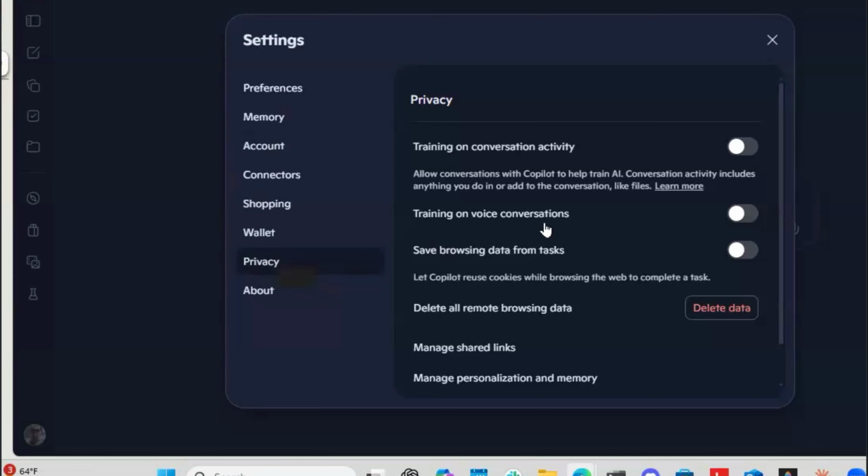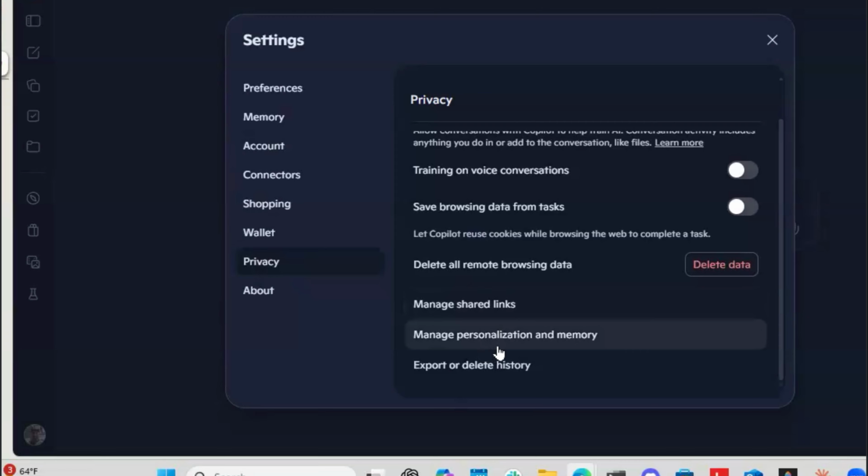And so it's a little different here. Privacy, again, on, off, training on conversation activity, training on voice conversations, saved browsing data from tasks. And then you can manage, again, that takes you back to personalization and memory, which we looked at there.